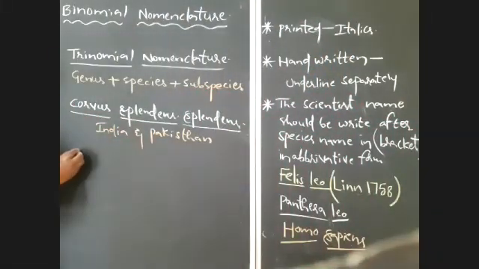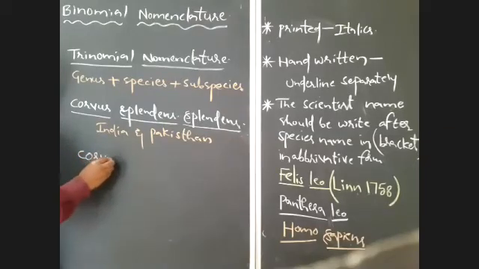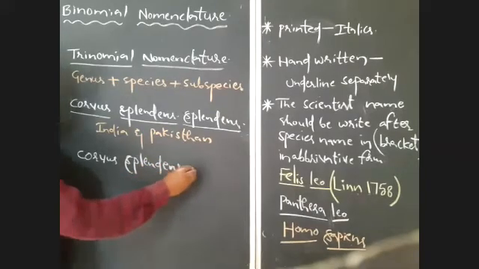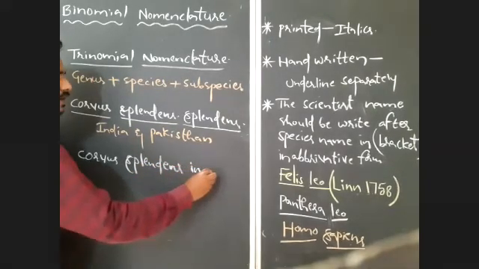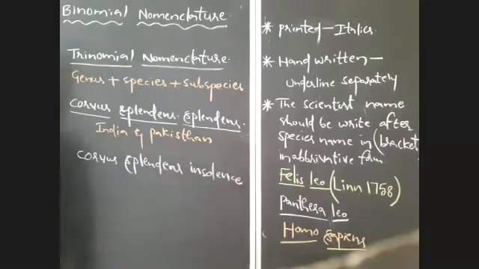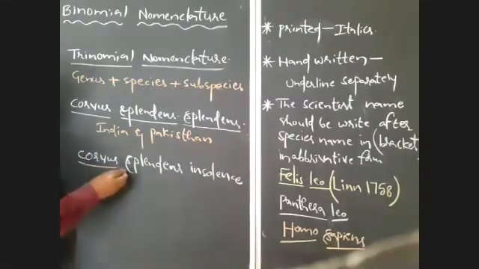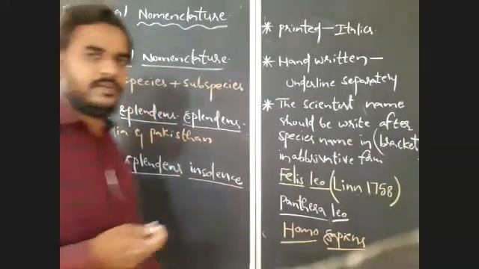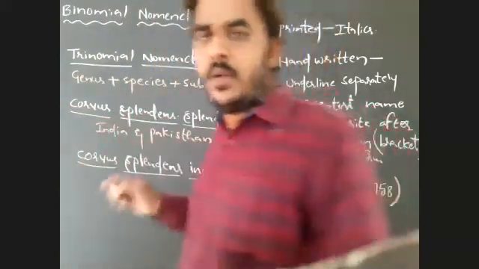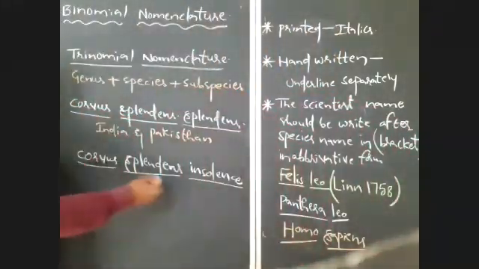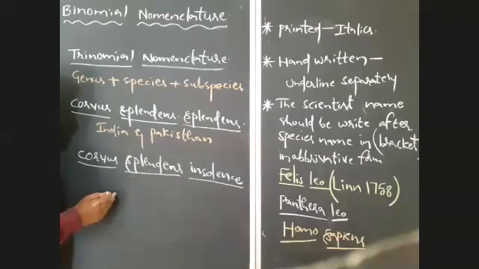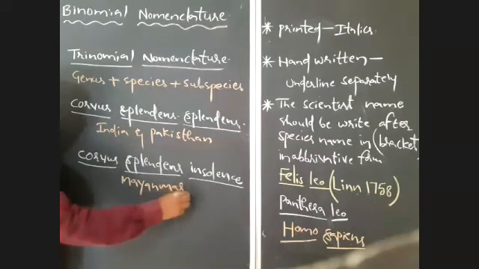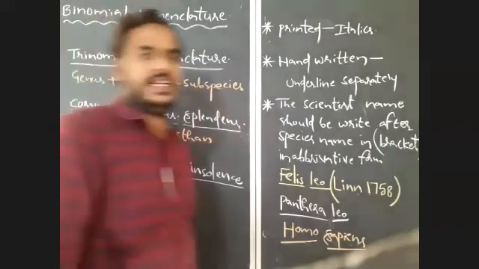Whereas Carvus splendens insolens. If you observe here carefully, Carvus splendens splendens is Indian crow and Pakistan crow. What about Carvus splendens insolens? Carvus splendens insolens is the scientific name of crow in Myanmar. In Myanmar or Burma. The old name is Burma, now it is Myanmar.